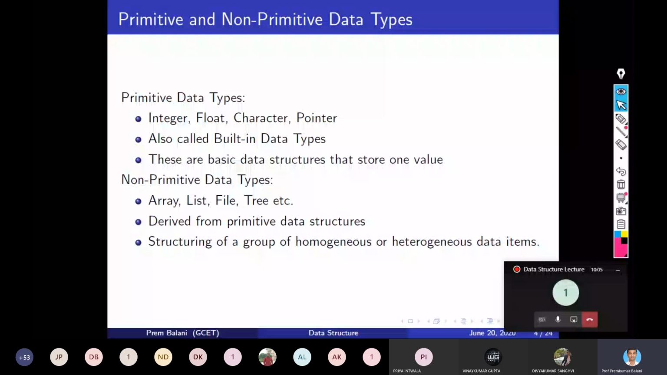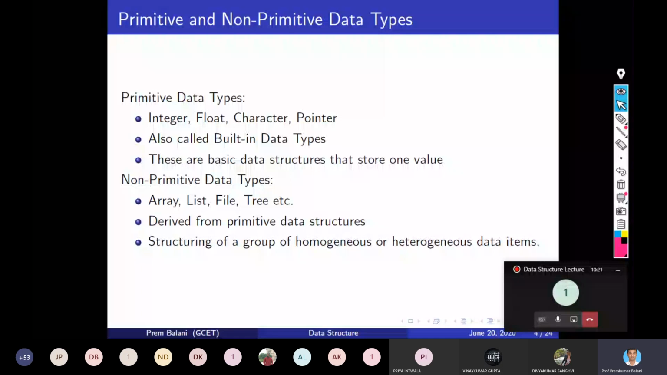For example, if you have implemented a list in such a way that only integers are stored in it, then we can say it's a homogeneous non-primitive data type. And if your list is allowing all primitive data types, then we will call it a heterogeneous non-primitive data type.